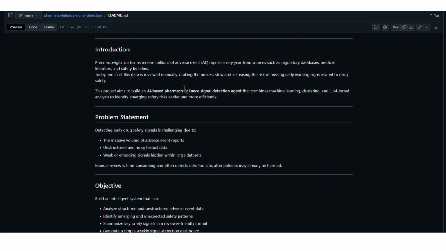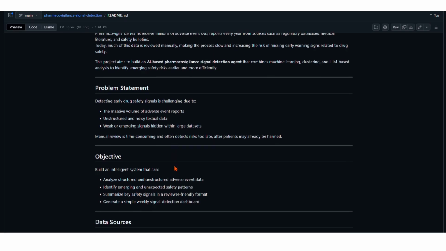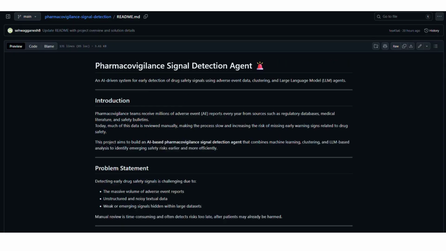Pharmacovigilance teams receive millions of adverse events every year from sources like FAERS. Manual review is slow and often misses early warning signals. Our solution automates this process by clustering similar adverse events and using an LLM agent to summarize emerging safety risks.